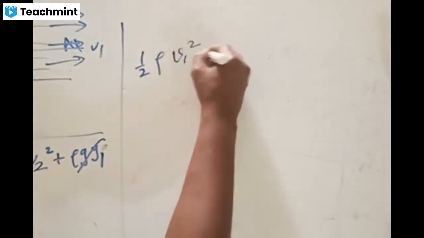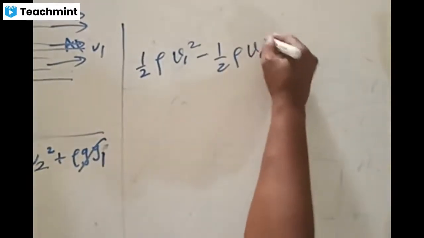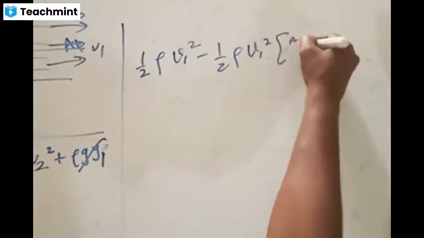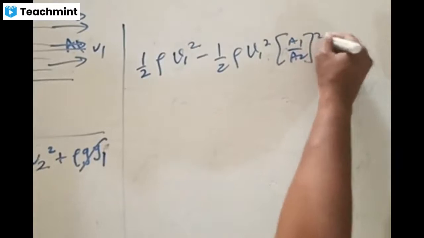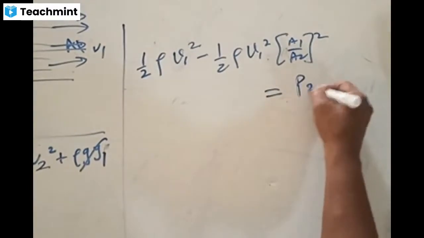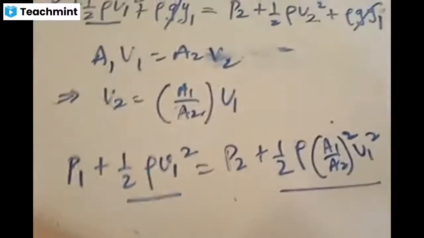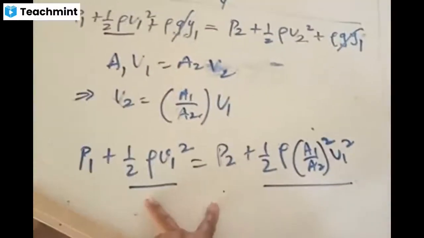Half rho V1 square minus half rho V1 square times A1 by A2 whole square, which is equal to what? P2 minus P1. Check out. I'll show you. See here, in this equation, 4 terms are left.